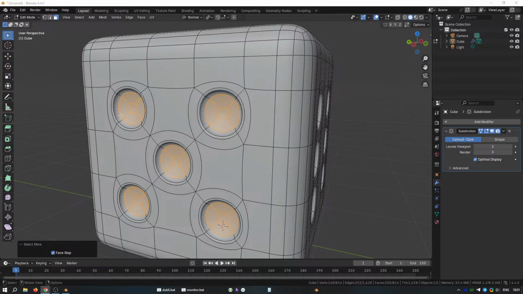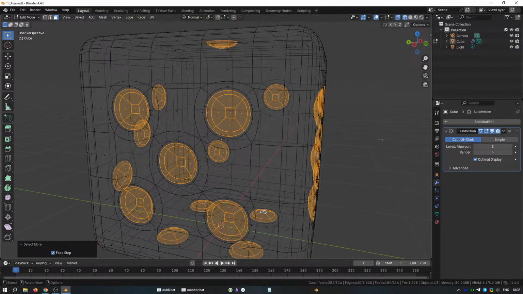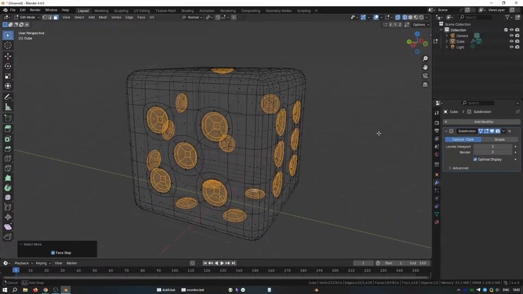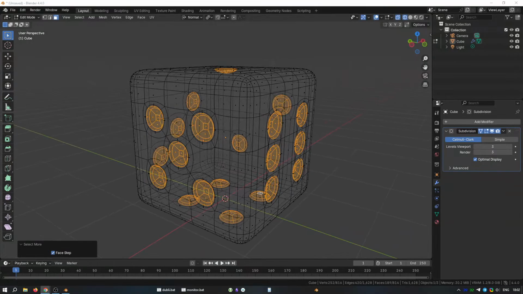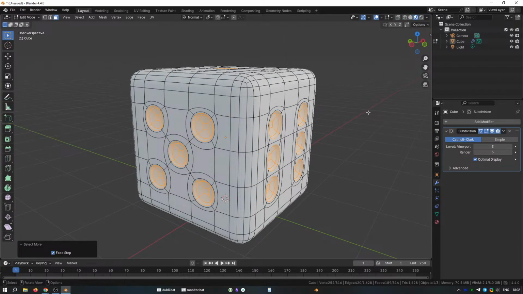We can add a material. But just before we do this, come up to the shading mode buttons and switch to wireframe. I'll orbit around a minute. That looks good. All the faces have extruded inwards to the center of the mesh correctly. Come back up to the shading mode buttons and switch to the material preview mode.